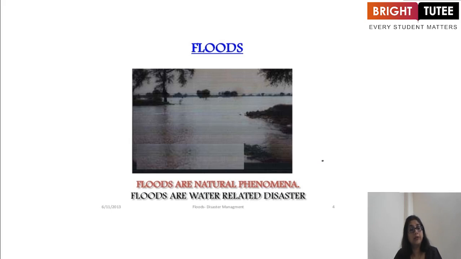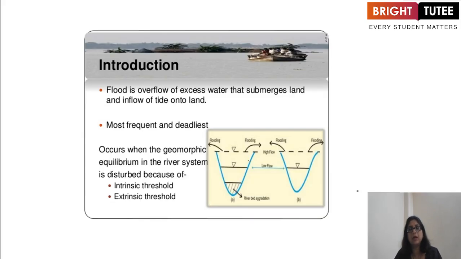Now, let's move towards the floods. You must have heard about the floods. That means a lot of water. And floods are a natural phenomenon and they are a water related disaster. Like we talk about cyclones, which are wind related, here flood is water related. Now, flood is overflow of excess water that submerges land and inflow of tidal water onto land.